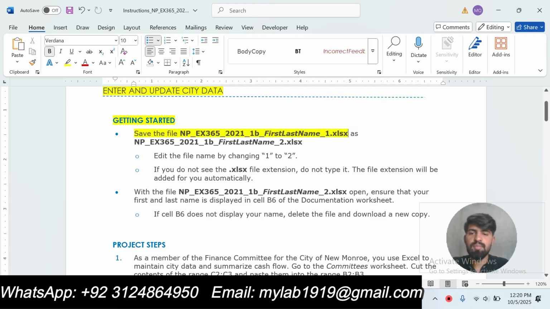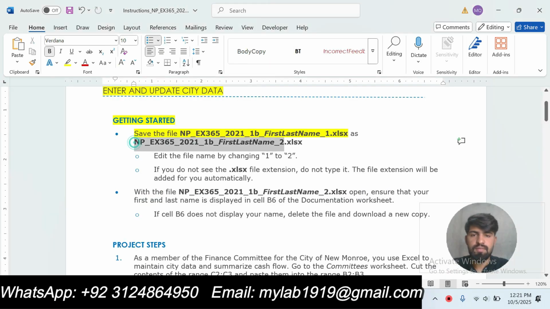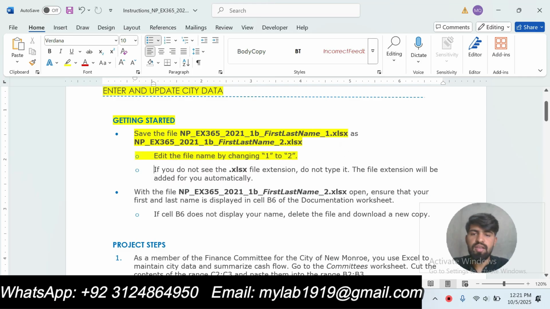Save the file as npex3652021 1b first last name 1. I already downloaded this file from the Cengage website and opened it on my computer. Save the file as npex3652021 1b first last name 2. Edit the file name by changing 1 to 2.